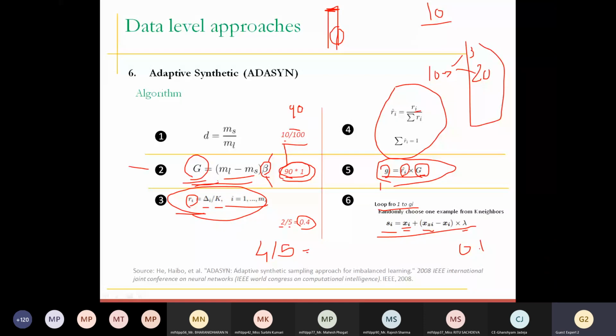So again, for every sample, for noise, for danger set points, for safe points, we are going to generate samples, but we are not going to put weightage straight away on a specific set, let's say danger. We are going to spread the distribution in such a way that every sample will generate new samples. So this is what ADASYN is.